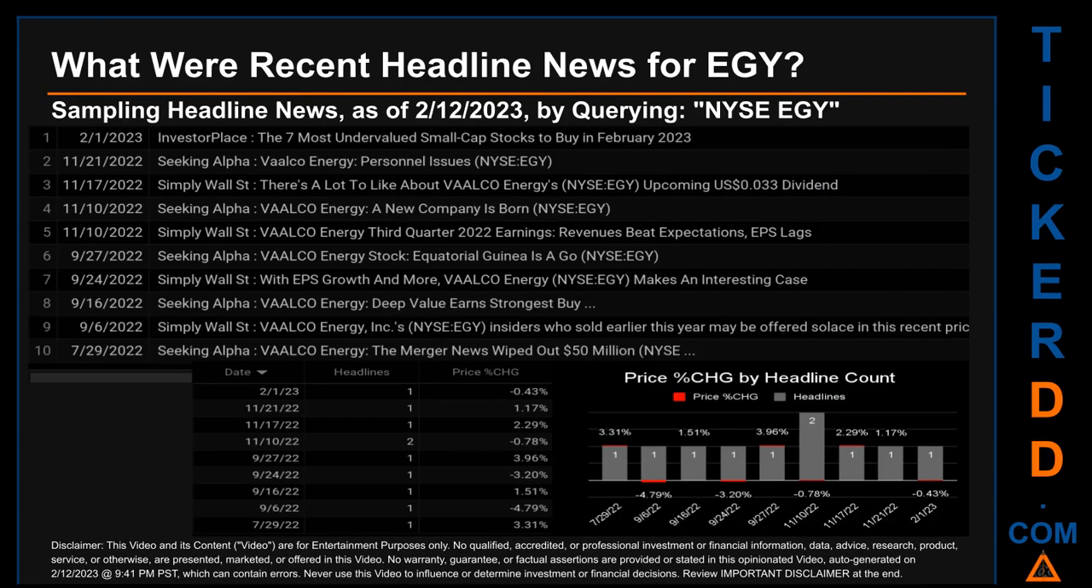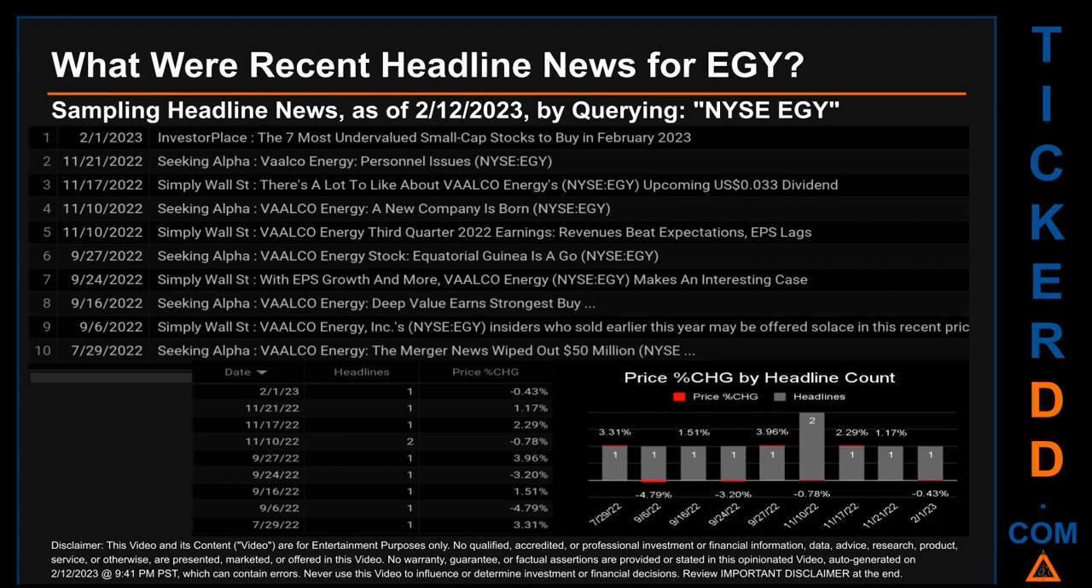What were recent headline news for EGY? Today, Sunday, February 12, 2023, I sampled one of our news aggregators for latest headlines for this ticker. I did so by searching specifically by a keyword that may appear, broadly, in the title or the body, of discoverable news articles. The keyword that I used was a combination of the exchange and the ticker symbol, NYSE: EGY. The results show 10 unique headlines, published across 9 unique dates. Publication dates spanned 187 days.